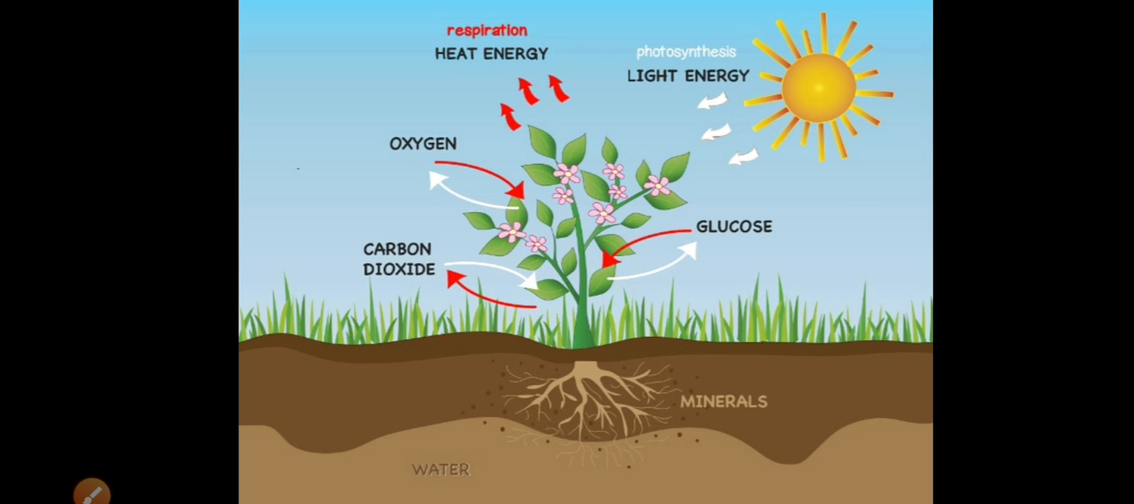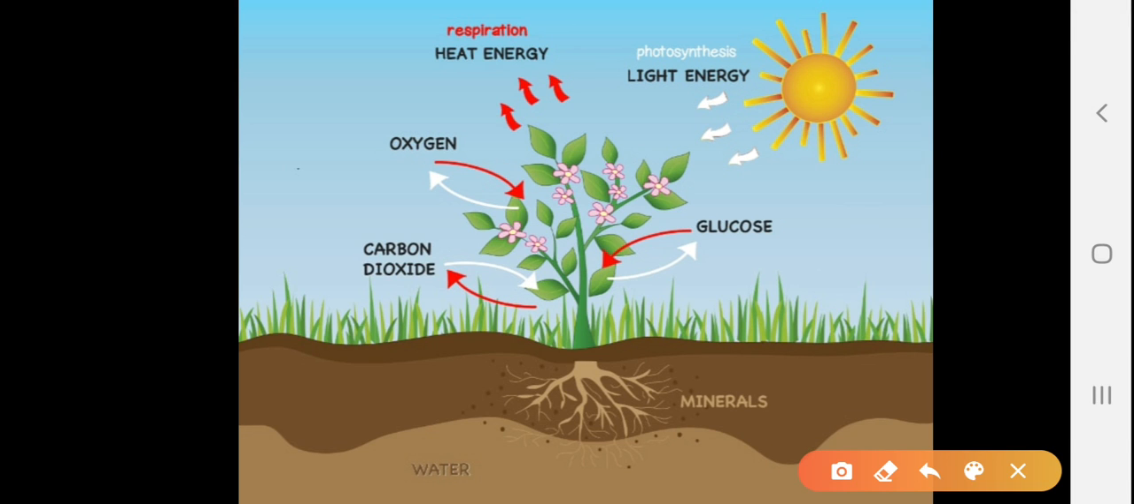In this figure, as you know, the process is removing the heat, and oxygen is also evolved during photosynthesis, and carbon dioxide is also produced during respiration, and glucose is produced during the photosynthesis process.